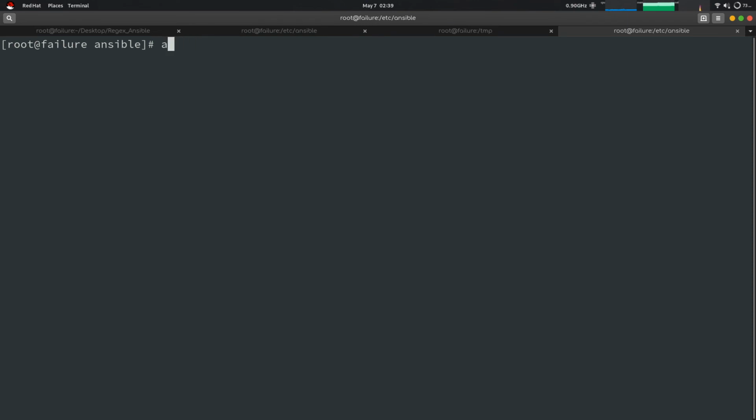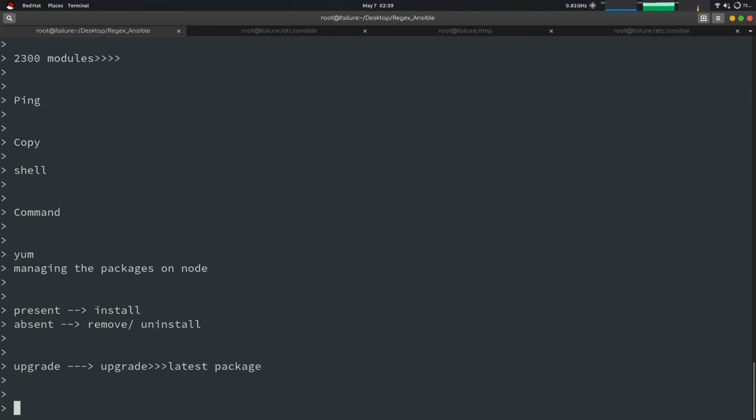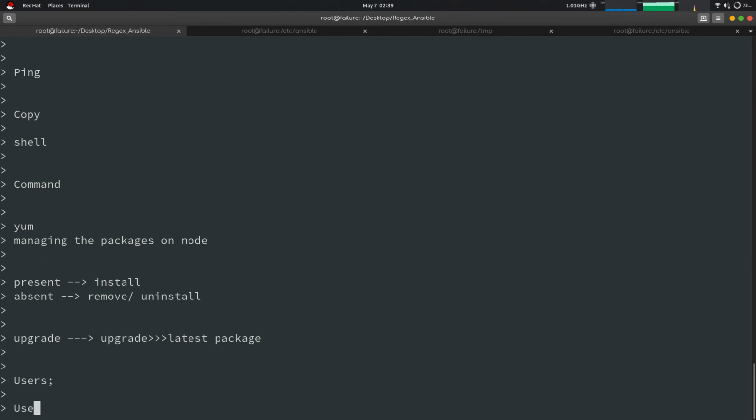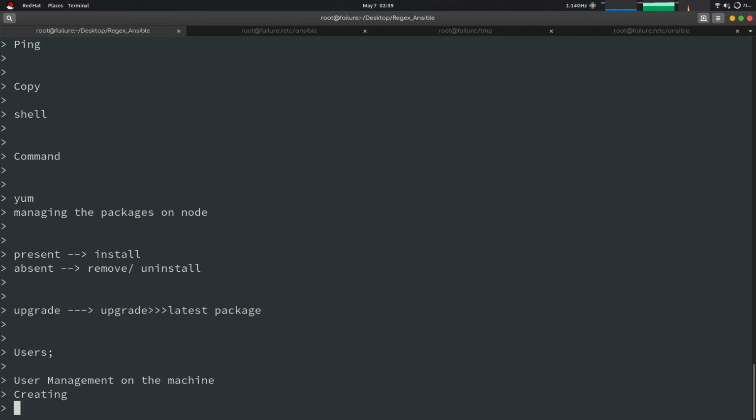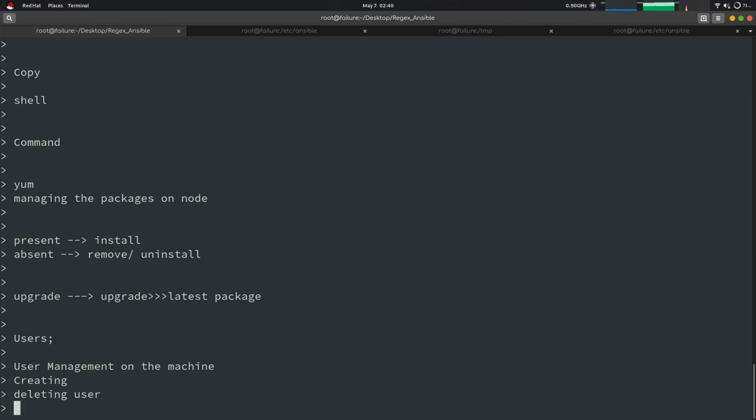We'll be going to another module, which is user. The user module is used for user management, like creating a user, deleting a user, and modifying a user.